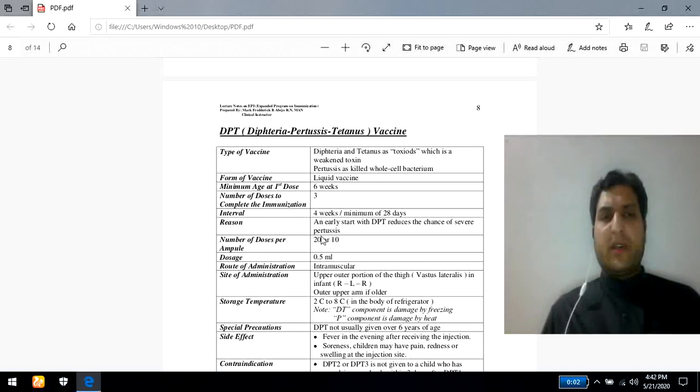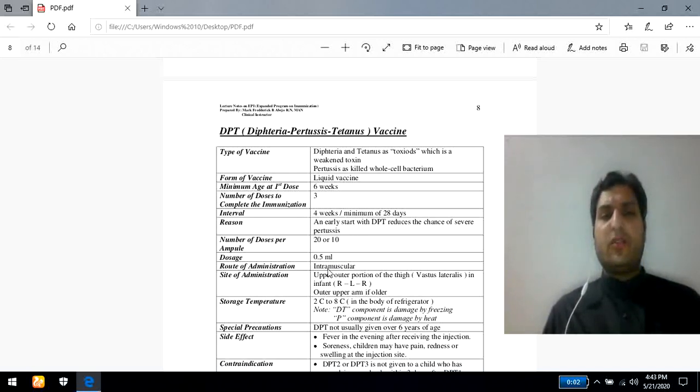Number of doses per vial: there are almost 20 doses per vial. Dosage, how much quantity is to be administered? Most commonly in case of DPT, we recommend 0.5 ml. A 0.5 ml dose of the DPT should be administered. Whatever the dose, whether the first, second, or third dose, the quantity for each dose should be 0.5 ml.